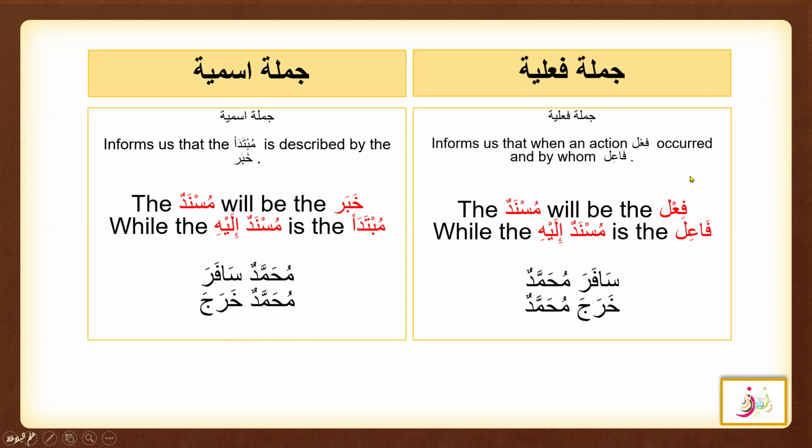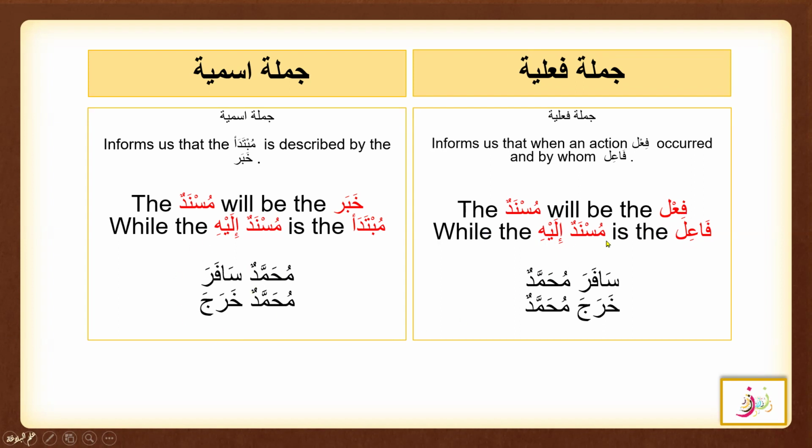Jumla Failya just informs us when an action or fail occurred and by whom. That is the fa'il. So the musnad will be the fi'l, while the musnad ilay is the fa'il. You can see here the fi'l is a musnad.